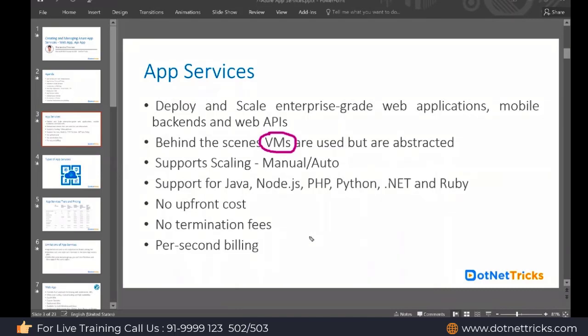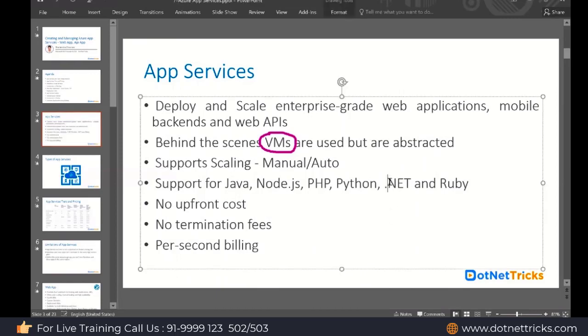And app services support manual scaling and auto scaling. So based upon the usage, they can automatically scale themselves. App service can be used to host Java-based applications, Node.js, Python, PHP, .NET, and various other types of applications we can host with the help of app services.